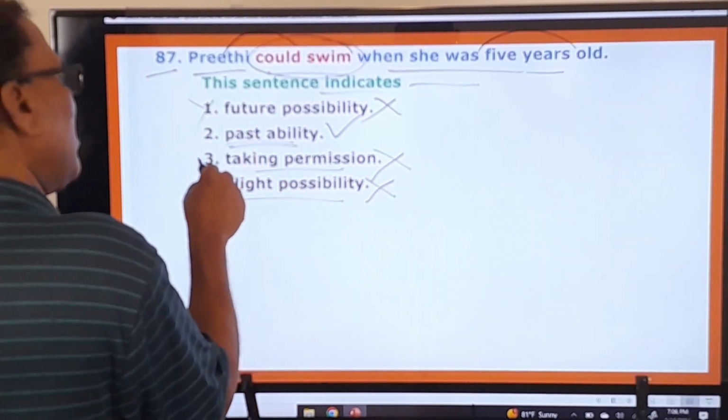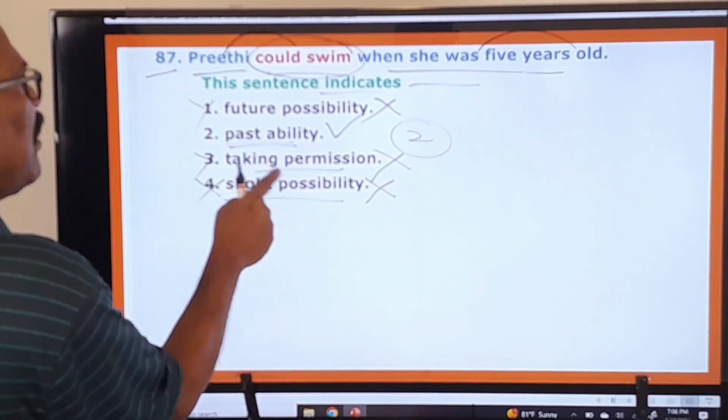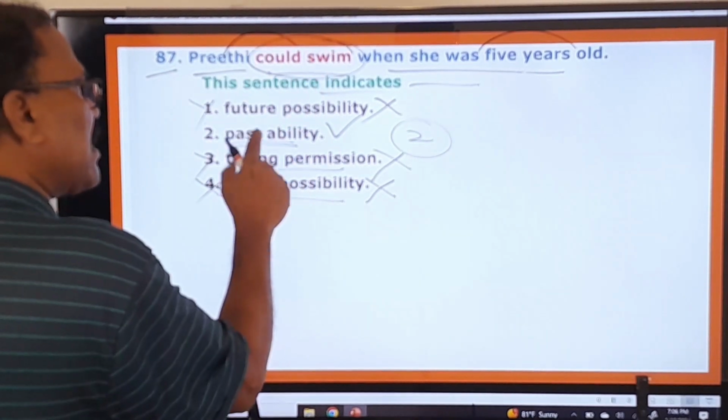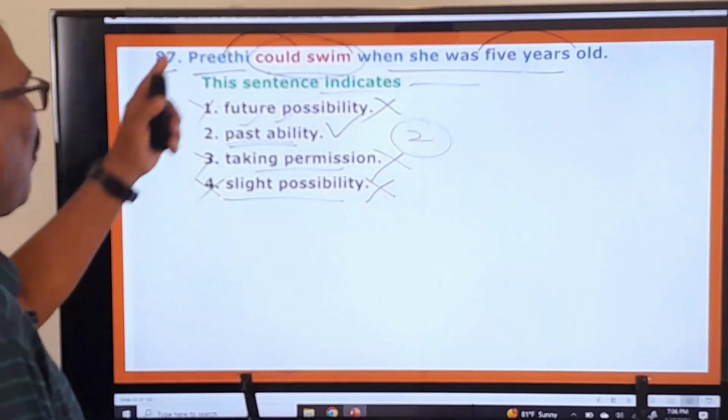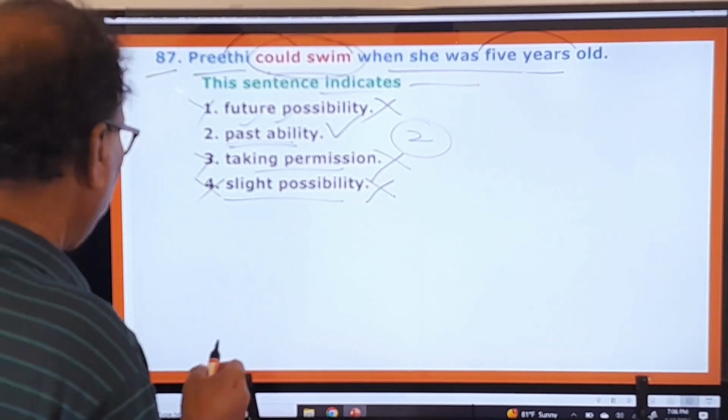So first one, third one, fourth one are wrong. Only the second one is the right one. This could swim indicates past ability of this Preeti. Right. And now you move on to the next question.